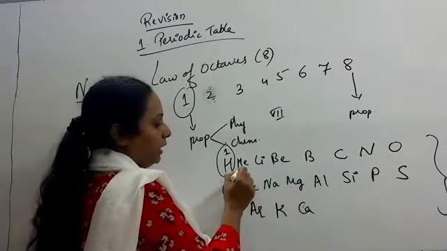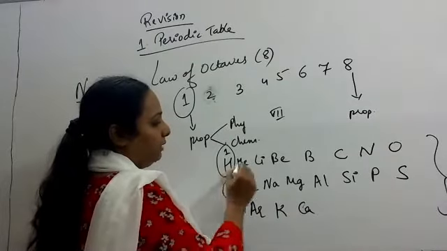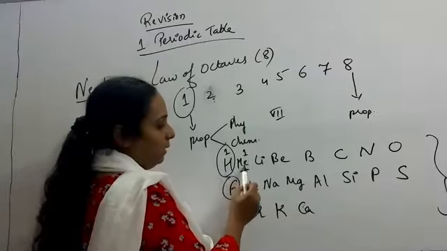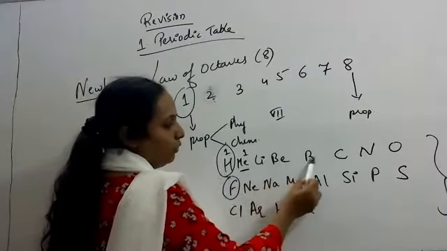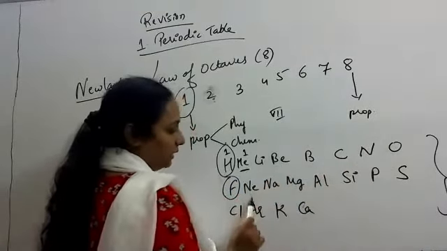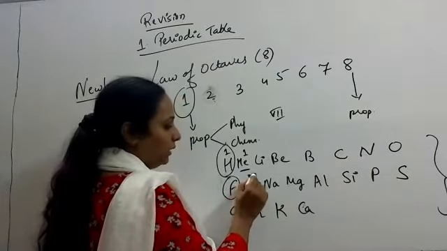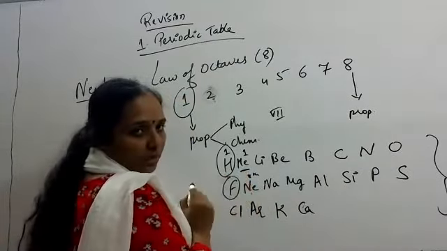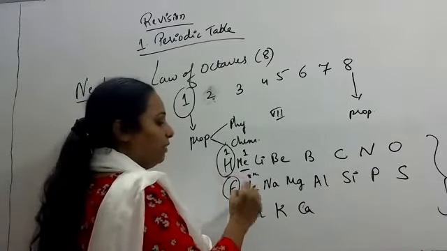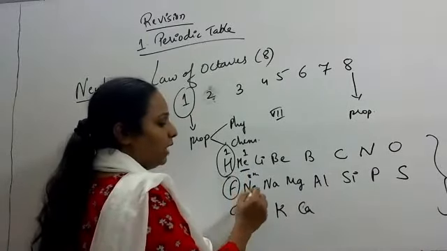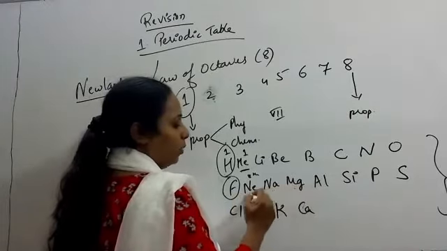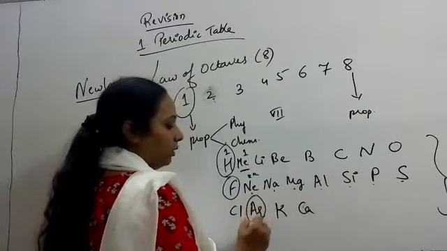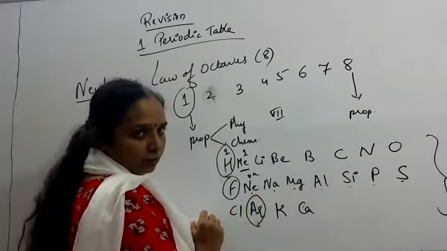Then if we leave hydrogen and consider helium as the first, from helium when we count 1, 2, 3, 4, 5, 6, 7, 8, neon becomes the eighth. So neon and helium both have the same properties, both are noble gases. If we consider neon as the first, then 1, 2, 3, 4, 5, 6, 7, 8, argon becomes the eighth element from neon.